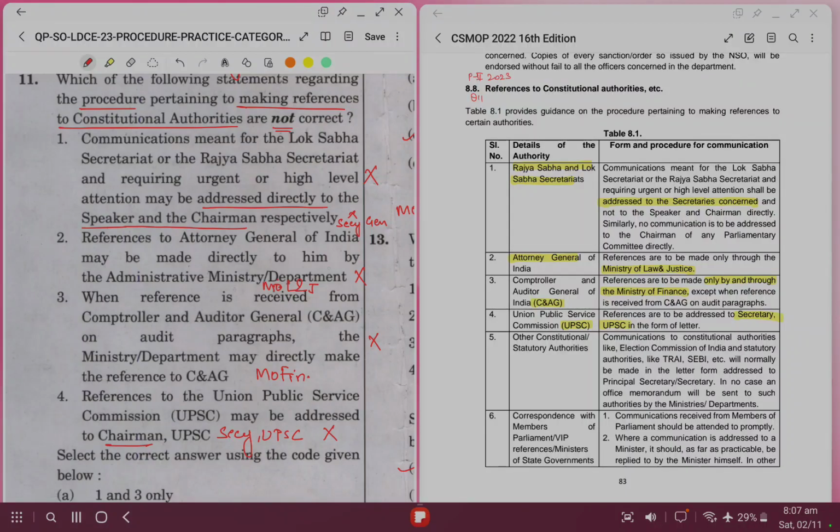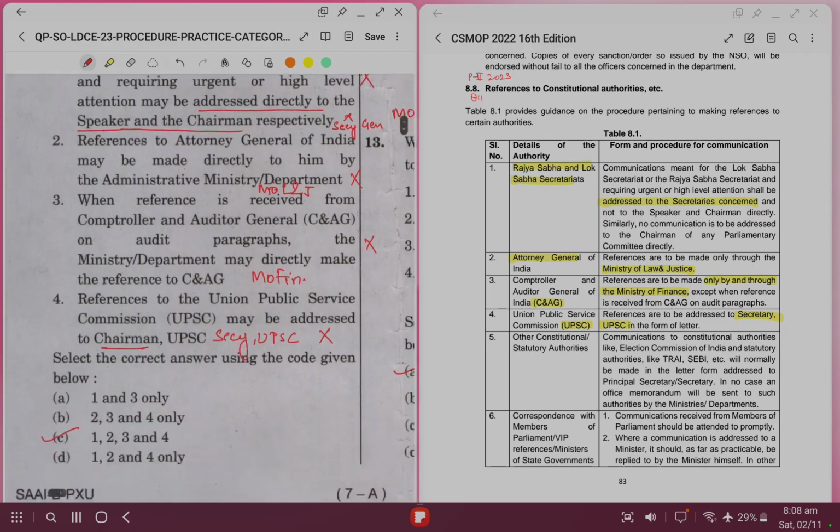You have to go to the bureaucrats first, not to the minister directly. In case of Attorney General, it has to be directed by the Ministry of Law and Justice, so that is also incorrect. In case of CAG, you have to go through Ministry of Finance, not directly to CAG. Reference to UPSC has to be made to Secretary of UPSC, not to the Chairman of UPSC. So all these statements are incorrect.